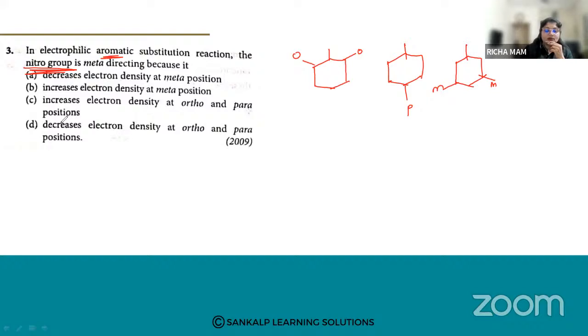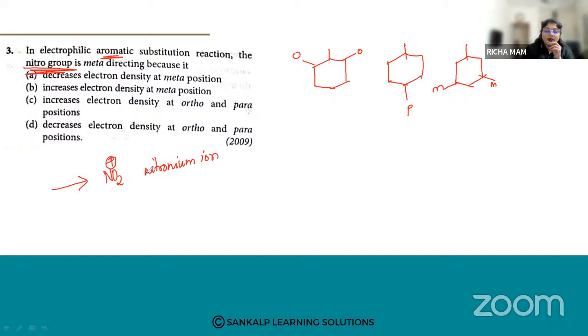The nitronium ion is formed whenever we are doing nitration. In nitration, we are using the nitrating agent, concentrated HNO3 and concentrated H2SO4. From this, we produce the nitronium ion. This nitronium ion is a good electrophile, so it undergoes an electrophilic aromatic substitution reaction.